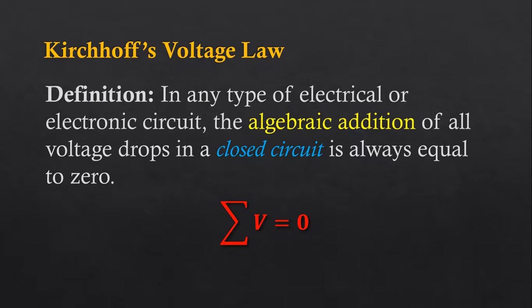So, in any type of electrical or electronic circuit, the algebraic addition of all voltage drops in a closed circuit is always equal to 0. That is, in general terms, we can use this equation, which is called the generalized equation of Kirchhoff's voltage law. It is sigma of V is equal to 0.